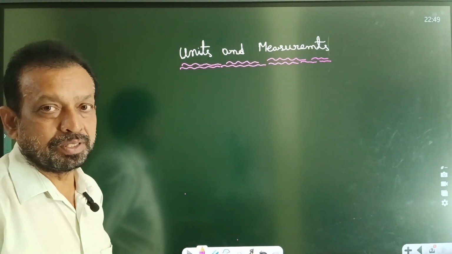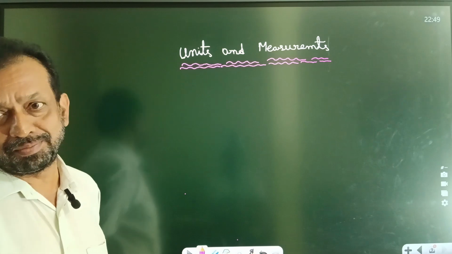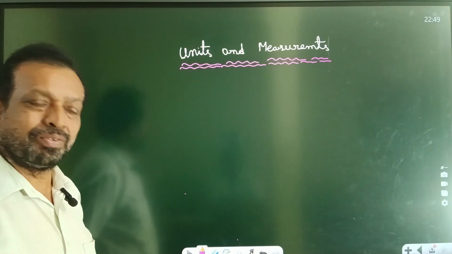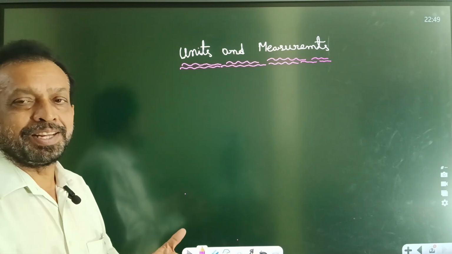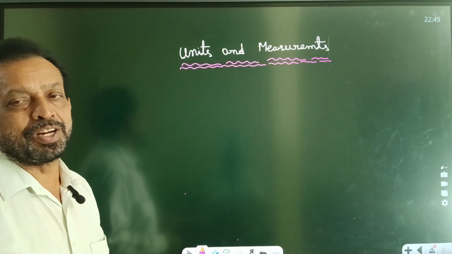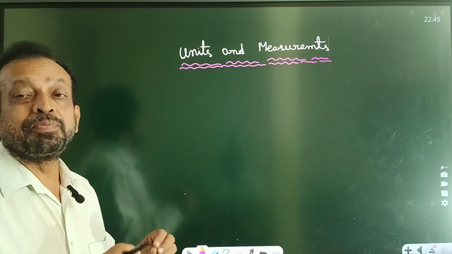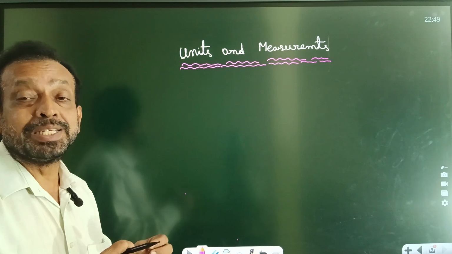Units and measurements. If you take any physical term, say length or volume or velocity, whatever it might be, without measuring we cannot call it a physical quantity. A physical quantity must be measurable. A physical quantity can be seen, observed, and sensed.